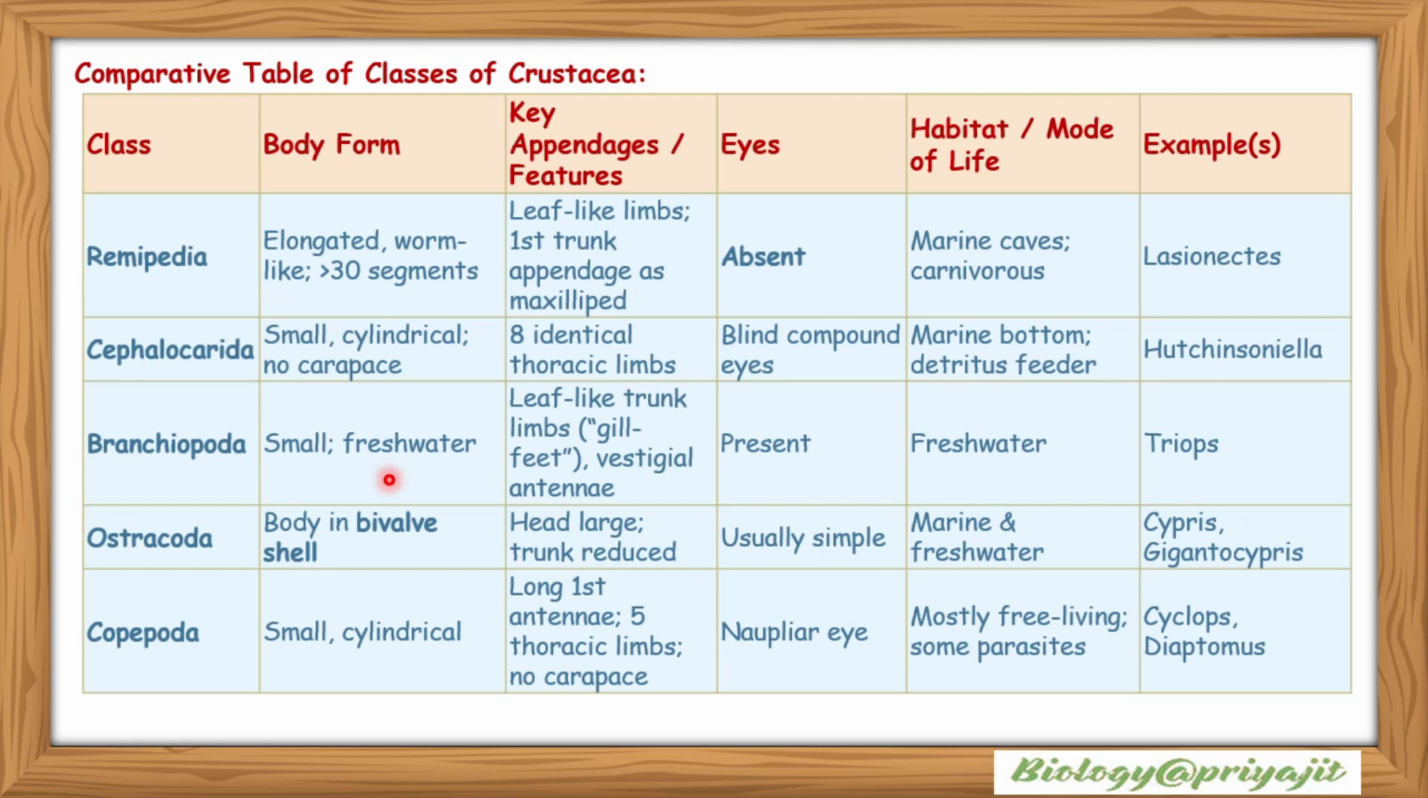Copepoda: small and cylindrical. They are fast. They have a long first antenna. They have five thoracic limbs and they have no carapace in Copepoda. Their eyes are ocular eye. They are mostly free living and some of them are parasitic. Examples include Cyclops and Diaptomus.